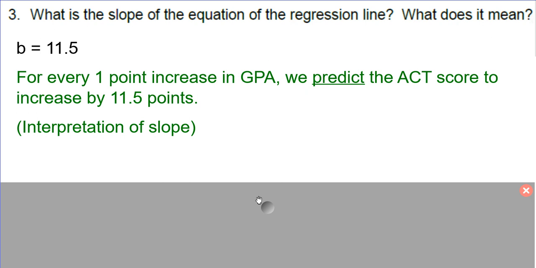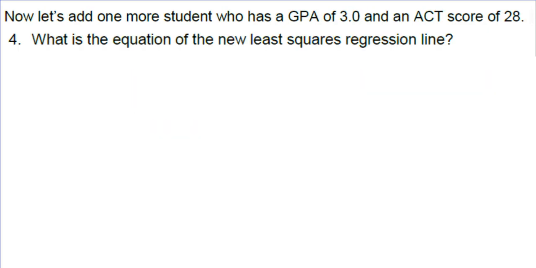Now, if you look at this new part, we're adding one more student who has a GPA of 3.0 and an ACT score of 28. So we're going to go back to our two quantitative variables, and at the end, we're going to add the 3.0 and the 28 for the ACT score. Hit begin analysis again, and we're going to see what happens to the scatter plot, the correlation coefficient, and the equation. So we'll pause here and let you enter those changes and do the sketches on your second lab sheet.